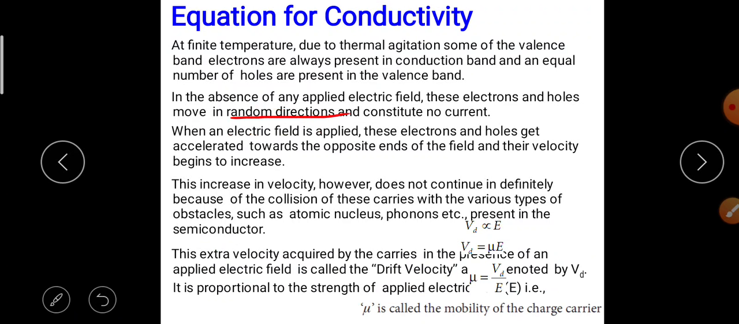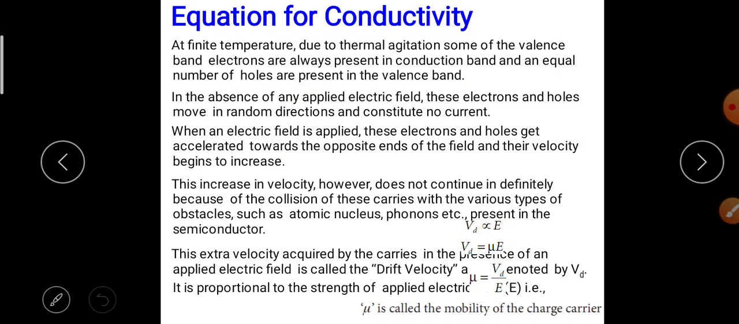When an electric field is applied, these electrons and holes get accelerated towards the opposite ends of the field and their velocity begins to increase. This increase in velocity, however, does not continue indefinitely because of the collision of these carriers with the various types of obstacles such as atomic nucleus, phonons, etc. present in the semiconductor.